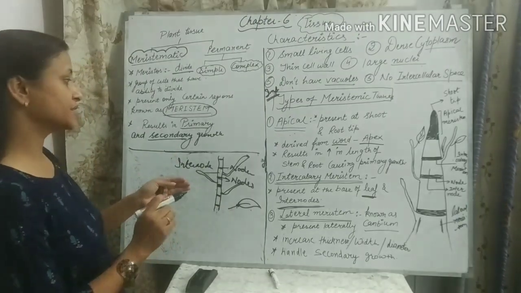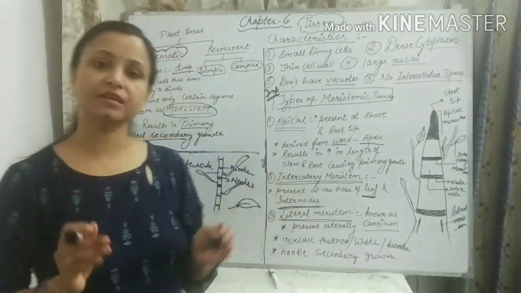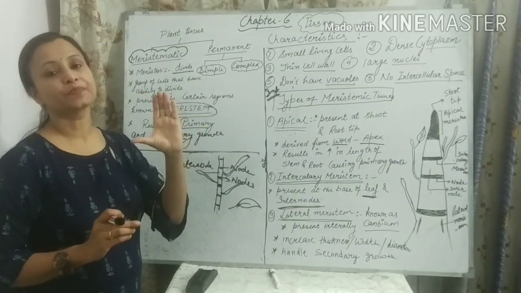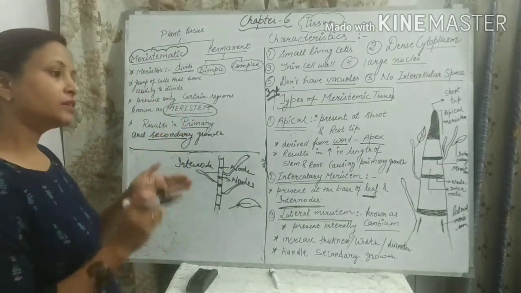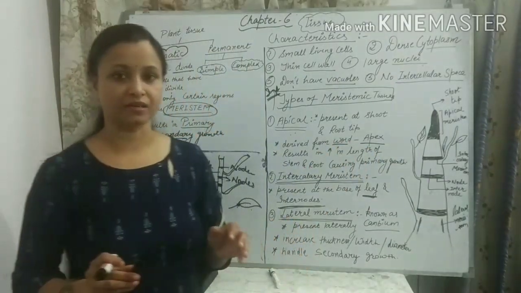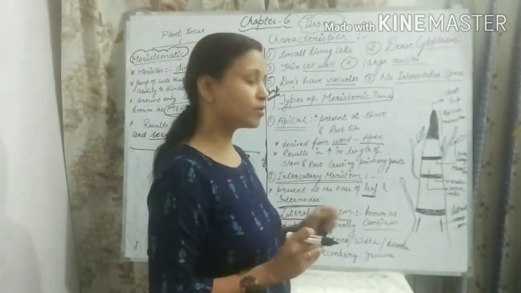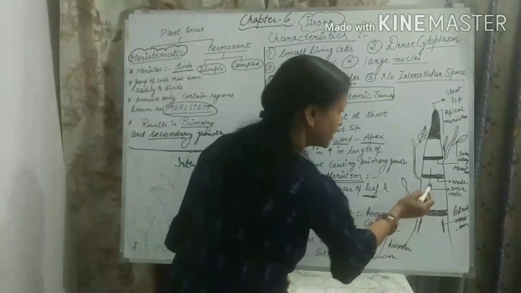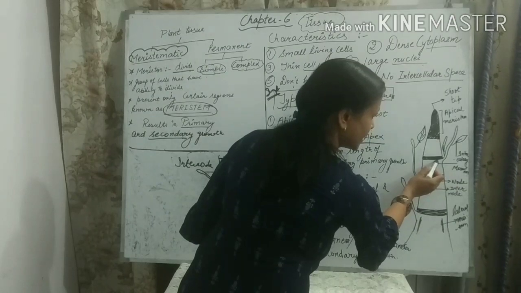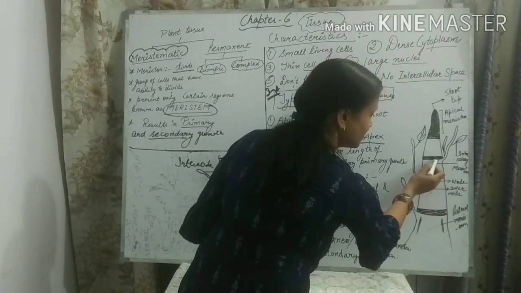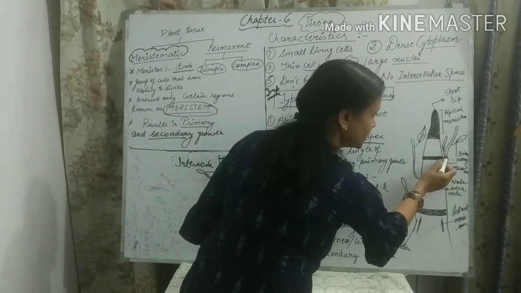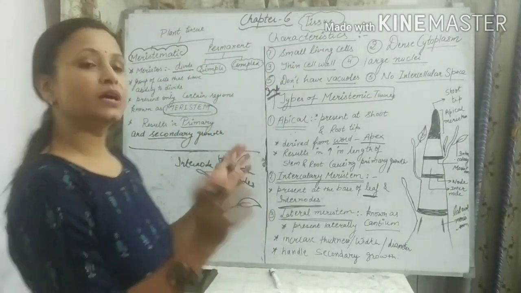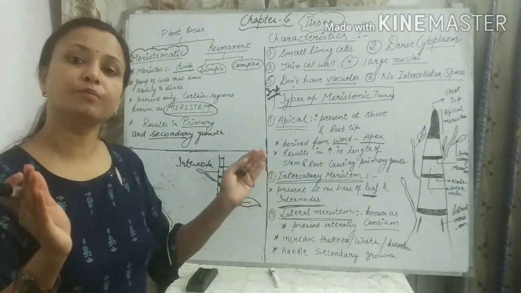So intercalary meristem also helps in primary growth. It increases the length of the internode and the length of the leaf. When the old leaves fall down from the plant, how do the new leaves grow? It is because of the intercalary meristem. Here in the diagram you can see the intercalary meristem present at the base of the internodes. These are the twigs or branches which arise from the internode, and it also increases the length of the twigs or branches.